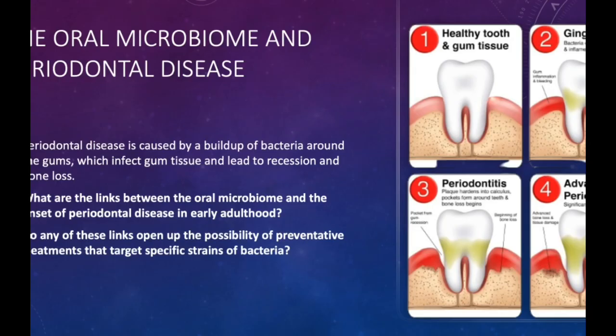So I'm going to be looking at the link between the oral microbiome and onset of periodontal disease, and whether there are any specific strains of bacteria that can incite periodontal disease to occur more rapidly in certain people or at an earlier age, and whether any of these links are going to open up the possibility for preventative treatments that target these strains and maybe slow the disease.